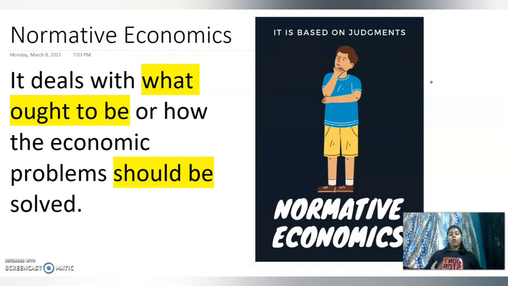But these are all judgments, what we are thinking, and in reality they are not present. So these are ideas we thought up to solve an economic problem. That is known as normative economics. It is based on judgments. Positive economics was based on tested facts which are already present, and normative economics is based on judgments of what we think should be done to solve an economic problem.